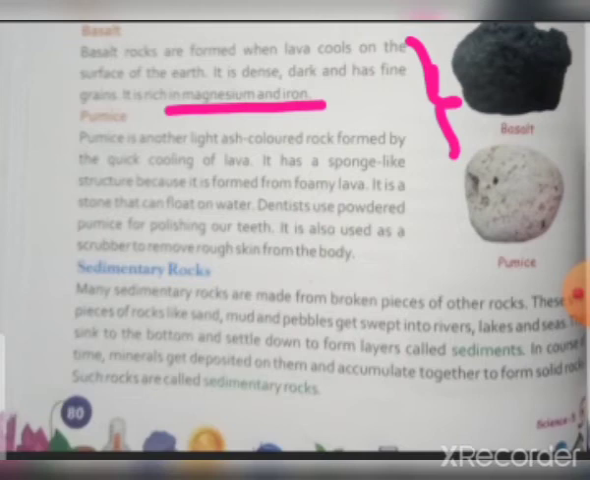Dentists use powdered pumice for polishing our teeth. So what is the use? Dentists use the pumice. Igneous rock is over. Then sedimentary rocks.